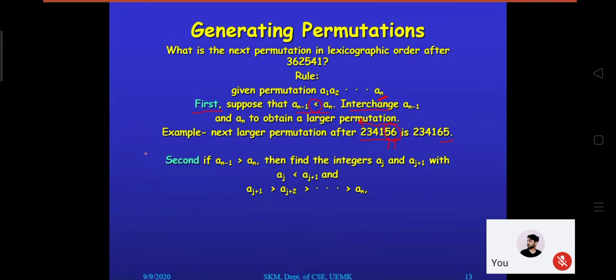And this is the problem right now we are assuming. When we can observe that an is less than an minus 1. Which one am I talking about? 1 is less than 4. An is less than 4, an minus 1. 1 is less than 4.